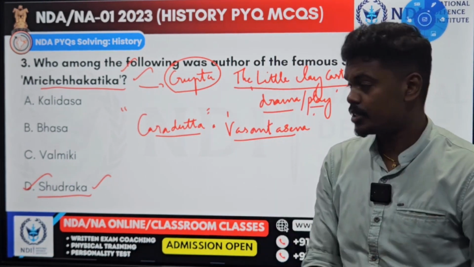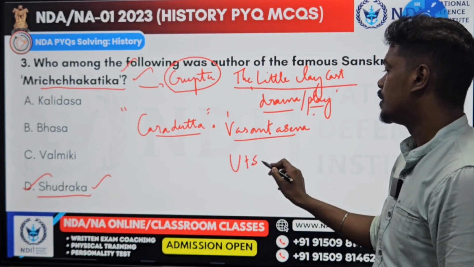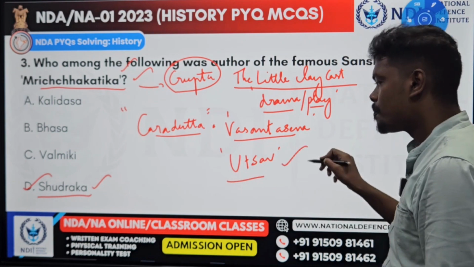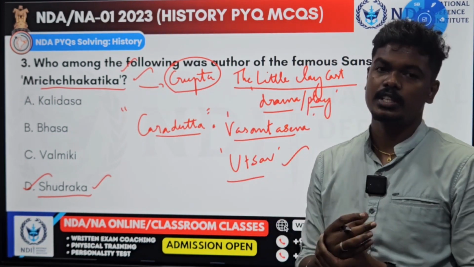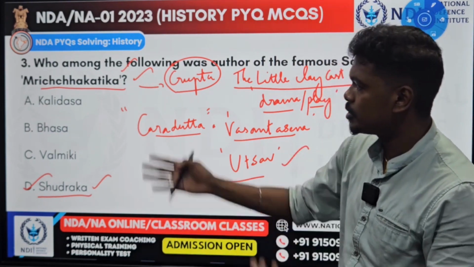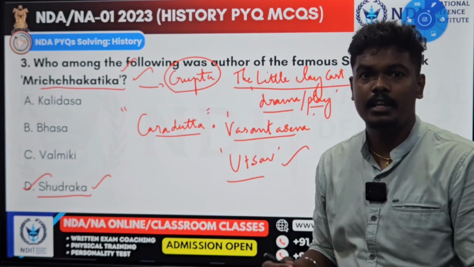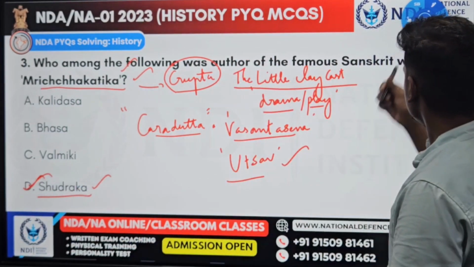In many languages, movies have been made based on this Mrichakatika. Even in Hindi, there is a movie called Utsav. This Utsav movie is based on this Mrichakatika. Yes, it is a fine drama and literature. After Abhijnana Shakuntalam, the famous drama of Kalidasa, this Mrichakatika is highly revered and highly appreciated. So the answer is D, Shudraka.